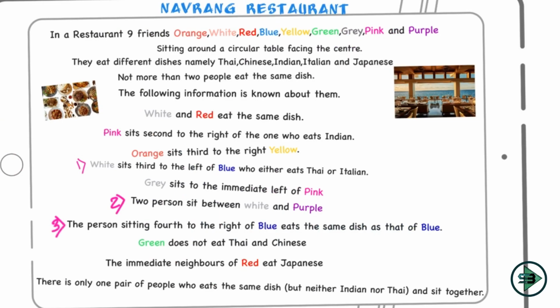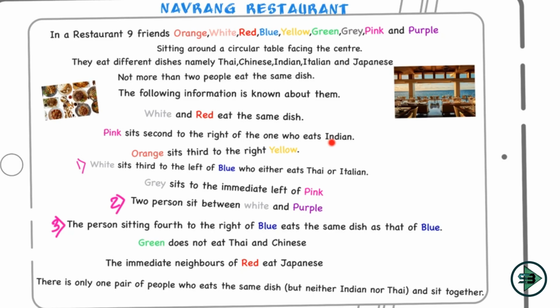Now, where can I go? Is there any other information that I have about white, purple, and blue? Are they Thai or Italian? That will be my fourth thing. Now let's check. White and red eat the same dish. Just remember this: whenever you get a red, white and red will eat the same dish.